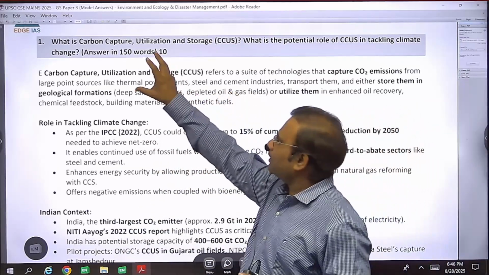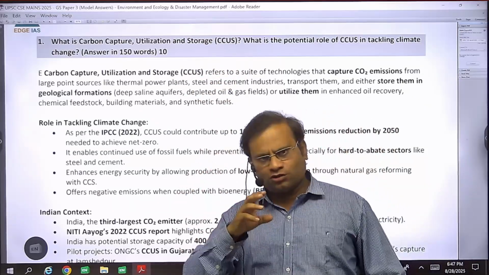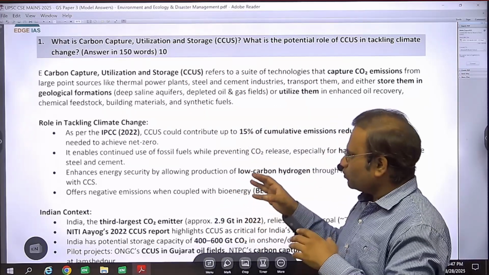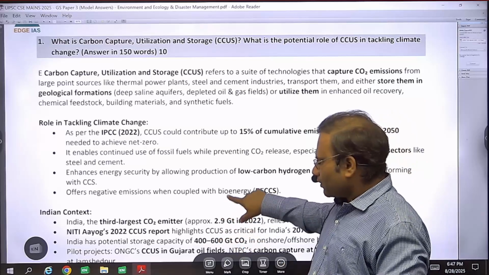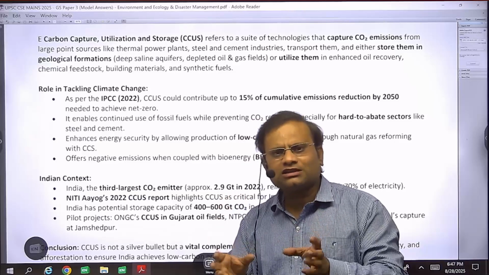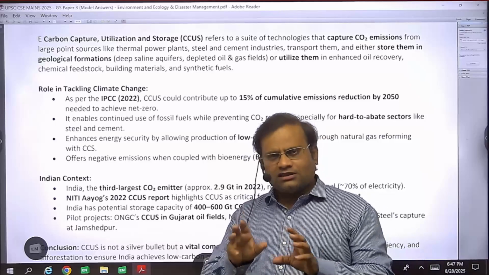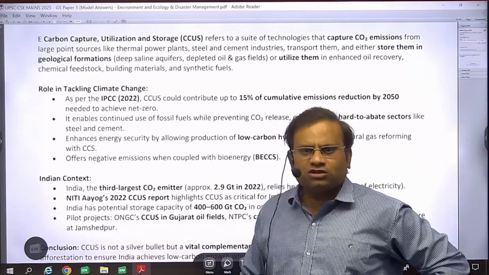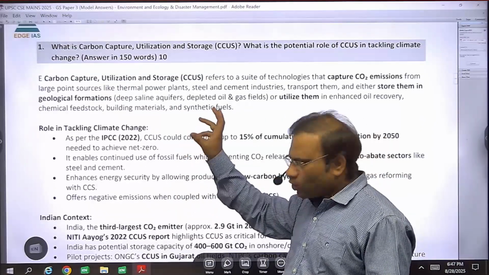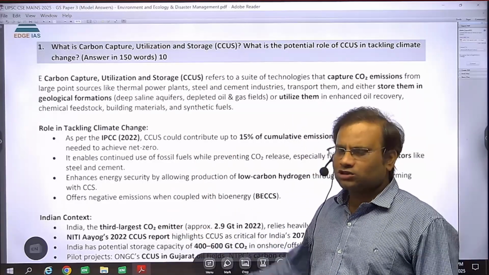Look at the words: carbon capture, utilization, and storage, CCUS. So why was this question asked? First, you should have an insight into that. Because last year, in 2024, this CCUS scheme, this project, was started in our Gujarat part, where we have oil fields. There, this scheme was implemented on a technology demonstration basis. That's why this question was raised, and moreover, it is one of the hot topics as well, the carbon capture, the carbon sinks. So obviously, we can expect questions to be framed from this part.